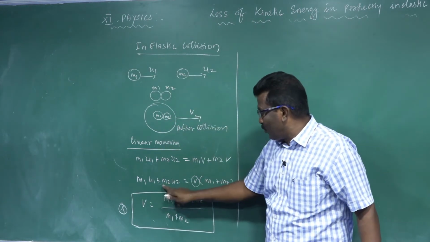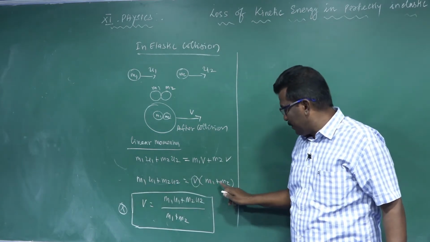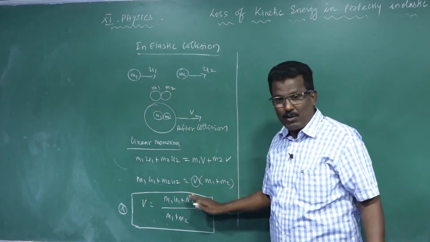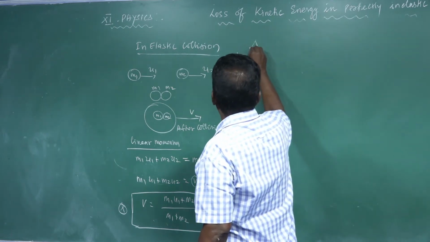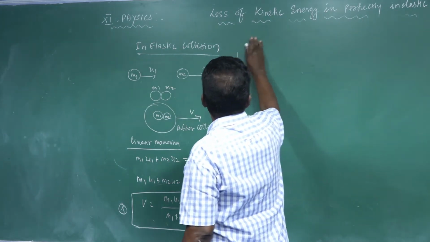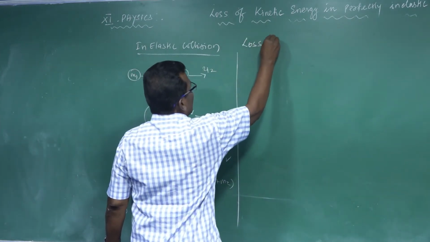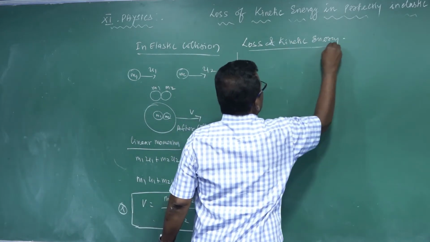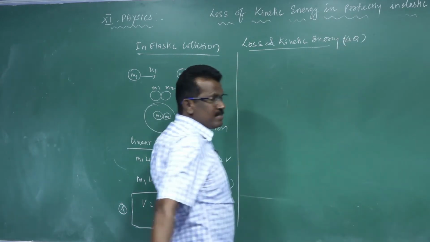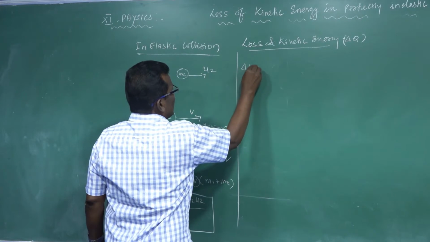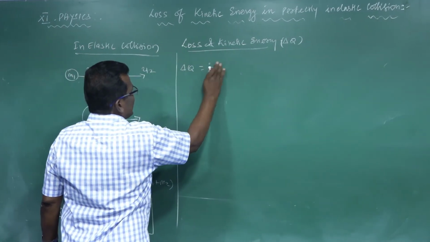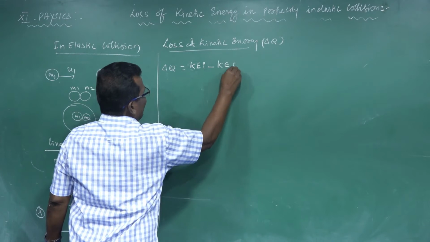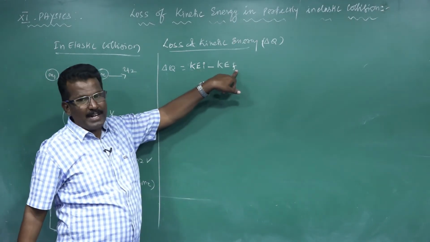So before collision the velocity would be the maximum, and after collision the velocity is common, so the kinetic energy is lesser after collision. The change in kinetic energy, the loss of kinetic energy, we denote by delta Q. So delta Q is equal to kinetic energy before minus kinetic energy after, the initial kinetic energy minus the final kinetic energy.